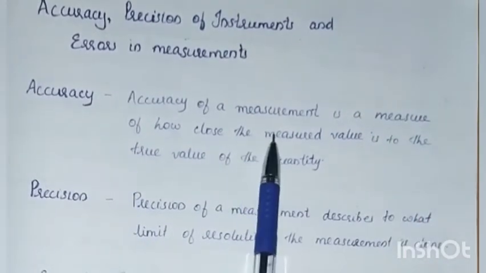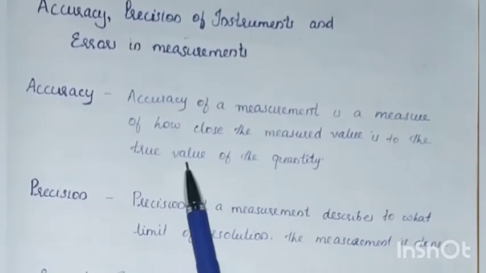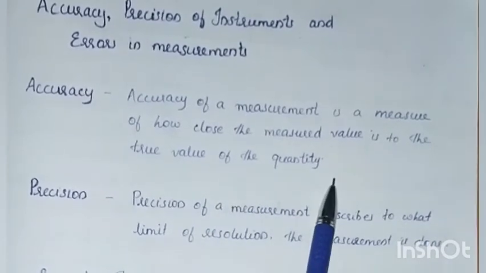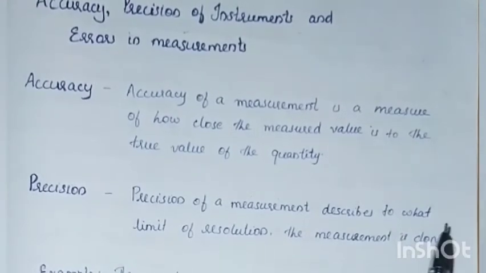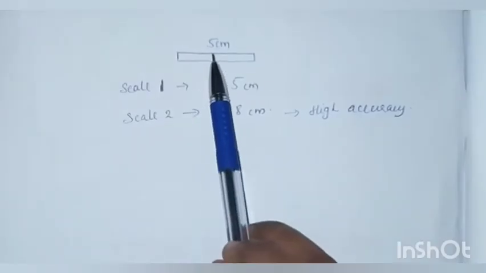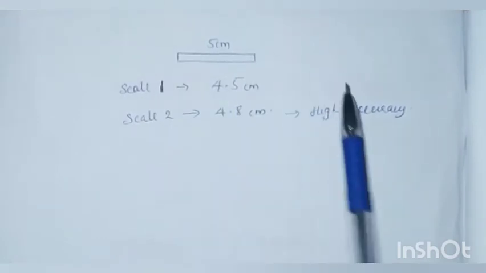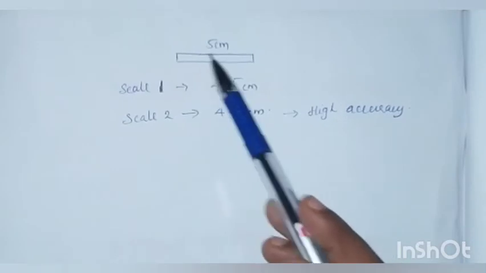Accuracy of measurement is the measure of how close the measured value is to the true value of the quantity. The measure of how close the value is to the true value gives the accuracy of that instrument. Suppose we have a rod of 5 cm length and we are using two instruments, scale 1 and scale 2, for measuring.